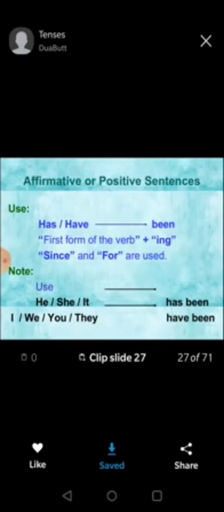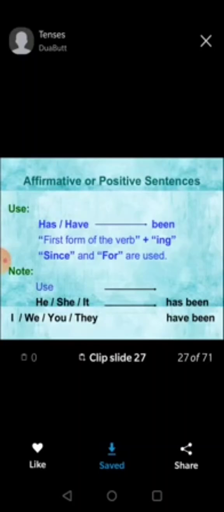The present perfect continuous tense is used to describe an action, event or a condition that has begun in the past and continues into the present, which is still continuing. You have been playing. She has been playing, means she's still playing. They have not stopped playing now. So whatever is continuing, the continuous action, in that we use present perfect continuous tense.